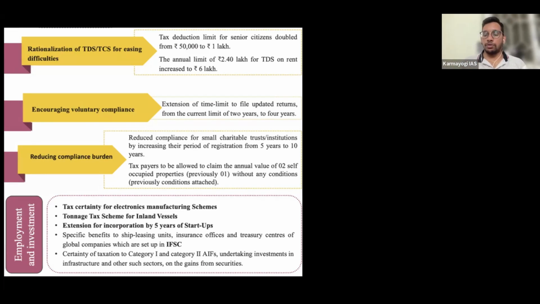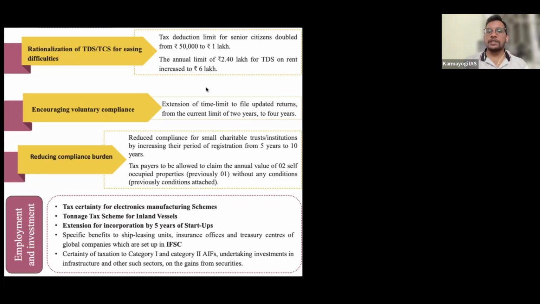Before 2004, we had a pension scheme where half of the salary is given. Let's say I retire at a 2 lakh salary at the end of 60 years, so I'm getting 1 lakh per month. So 12 lakhs I'm earning as pension in a year, which is a big thing, right? Earlier up to 50,000 there was no tax collected from the pension, but now the government has said that up to 1 lakh we are not going to collect any tax from your pension. So it has increased the TDS limit, the tax deduction limit, right?